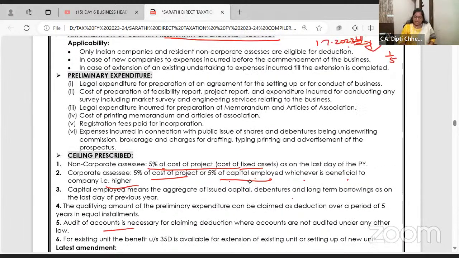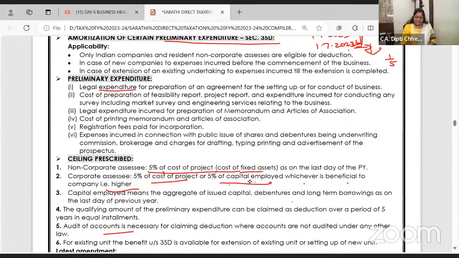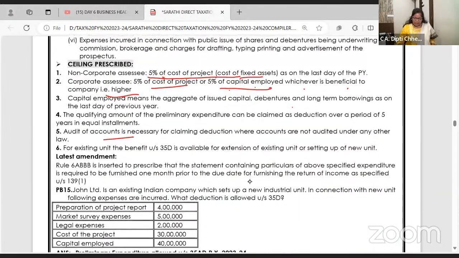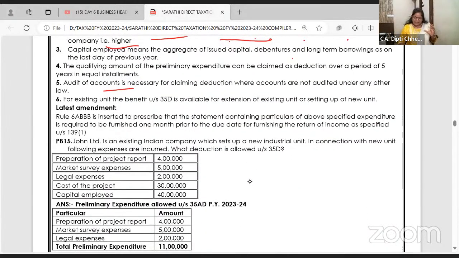Of course, audit will have to be done. What is preliminary expenses? Legal cost, survey cost. You know, you do projections for 3 to 4 years and all that. Today's class is like this only.